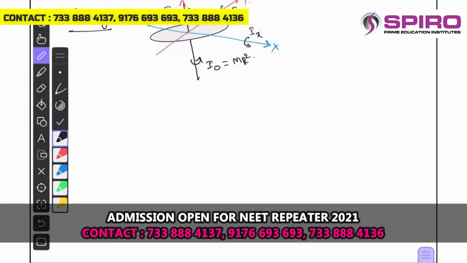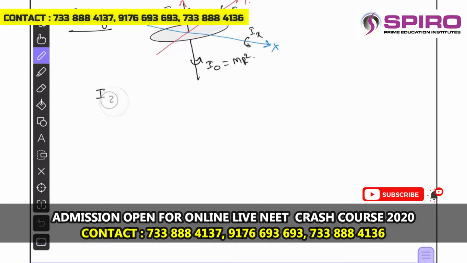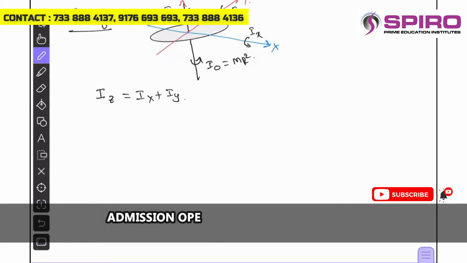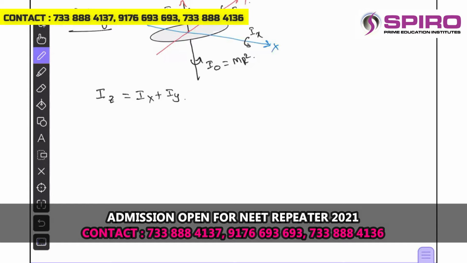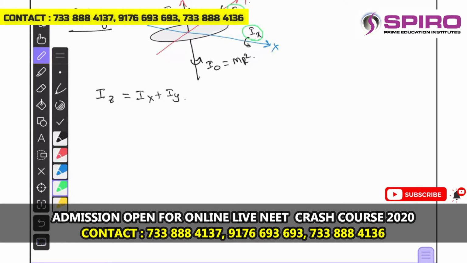According to the perpendicular axis theorem, we can relate these moments of inertia as Iz equal to Ix plus Iy, and these Ix and Iy are the moments of inertia about the axes passing through diameters, right? Every diameter is symmetric. That's why Ix is I diametric, and Iy is also I diametric.